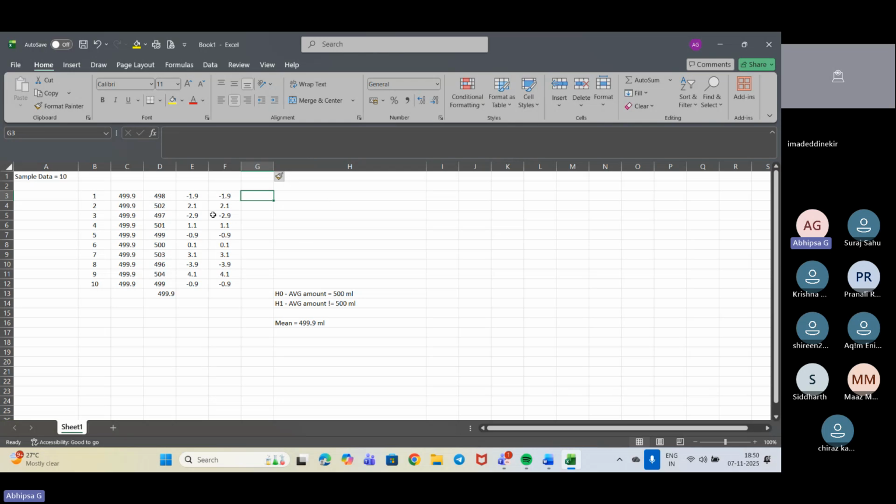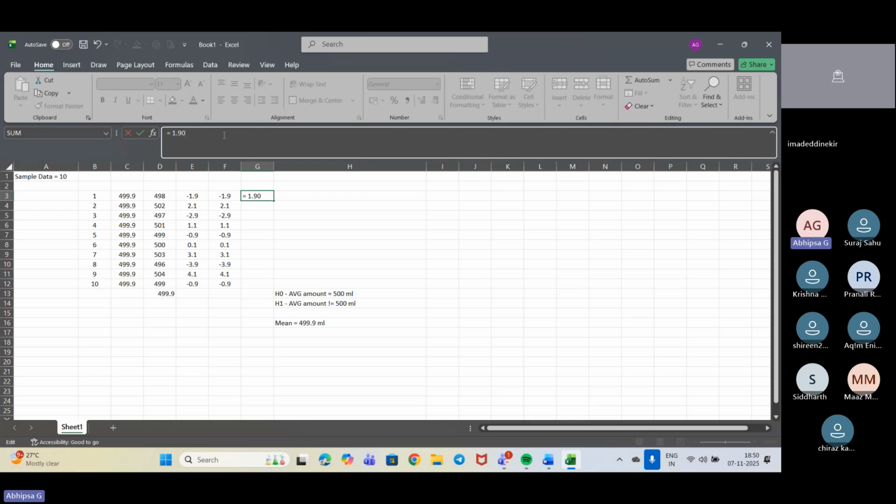Fine. The thing is, we need to just square these things up. We need to do the differences squared. This is the difference that we have gotten, but I need to square it. So 1.9 into 1.9. Of course, it will give me around 3.61. Yes, 3.61.